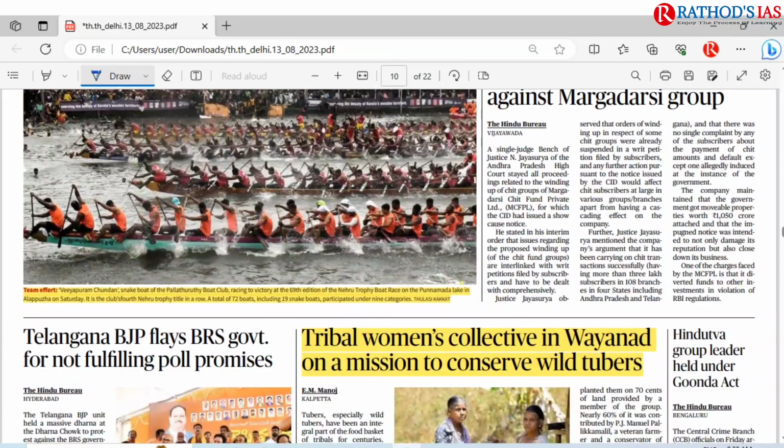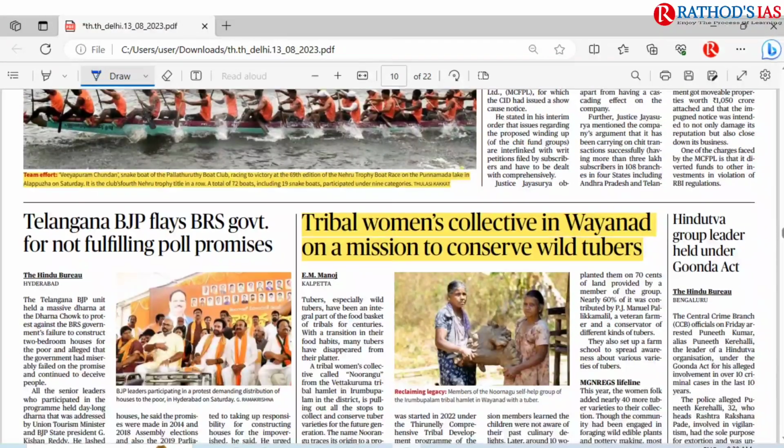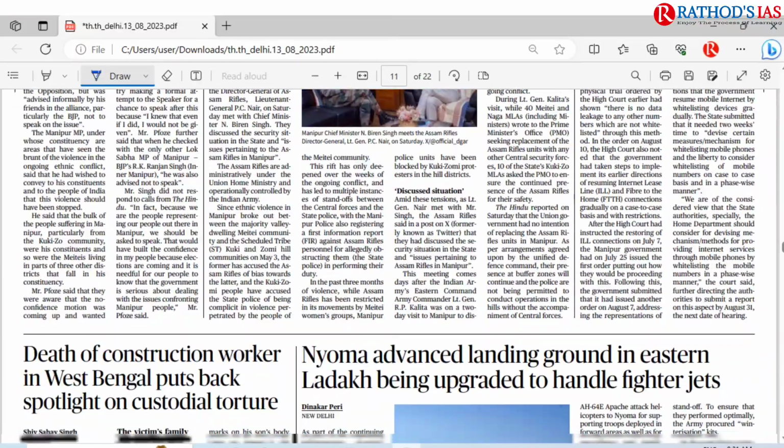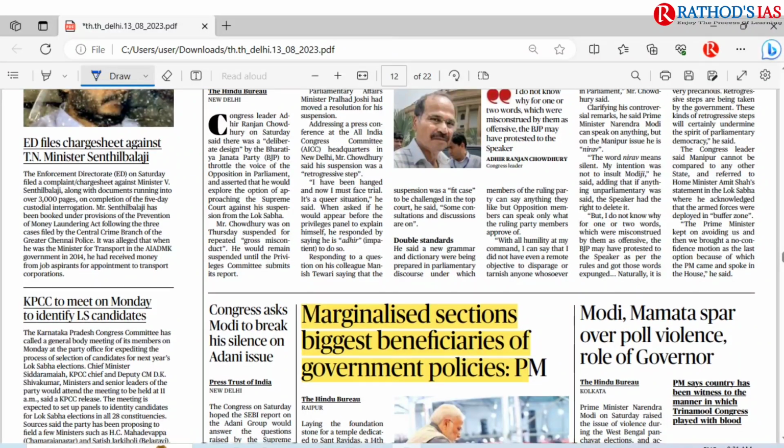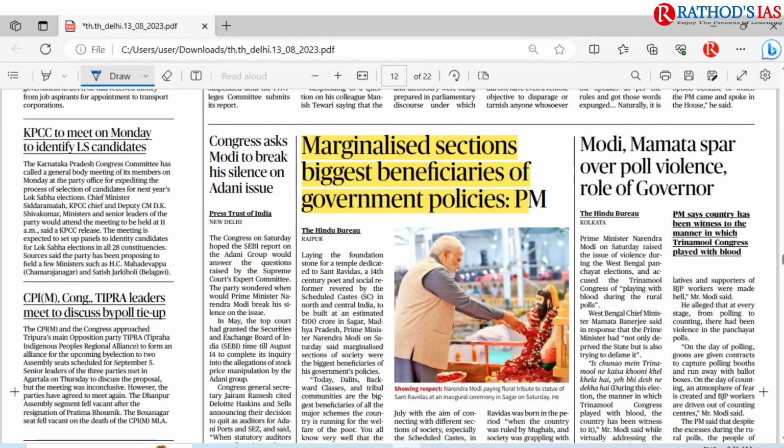And the next one, in the states page, you can see this image of a boat race. And this one is Tribal Women Collective in Wayanad on a mission to conserve wild tubers. So go through this article once, and you have to see how these wild tubers are going to ensure food security and nutritional benefits to the people. And next one, our Prime Minister said one statement, that is about marginalized sections being the biggest beneficiaries of government policies.